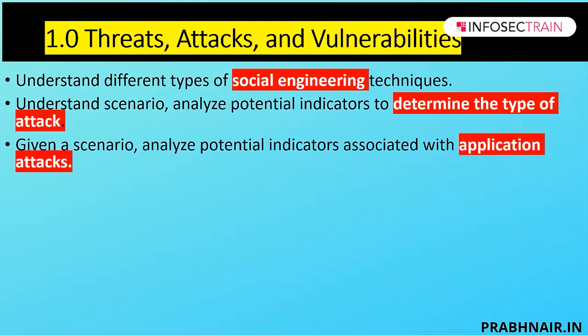Now next is, given a scenario, analyze the potential indicators associated with application-level attacks. What are we going to cover in this area? We're going to cover cross-site scripting. We're going to discuss injection. We're going to discuss pointers, buffer overflow, race conditions, replay attacks. Then API attacks and resource exhaustion are new topics introduced in this section. API attacks and SSL stripping.